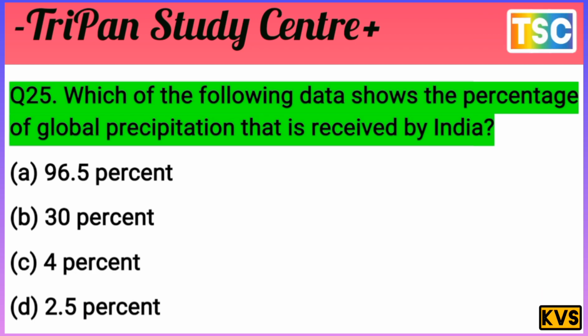The answer is C, 4%. The 4% data shows the global precipitation that is received by India. Note in your notebook, 4% is the correct answer.